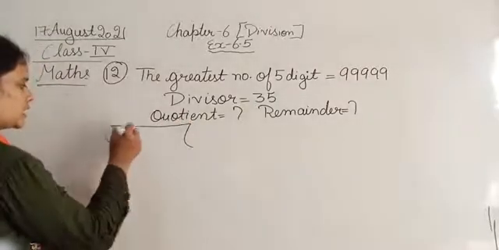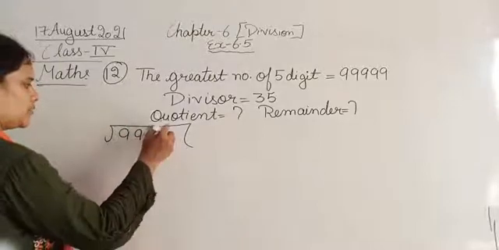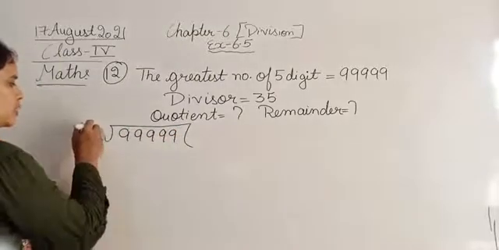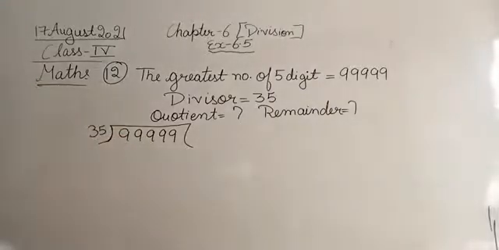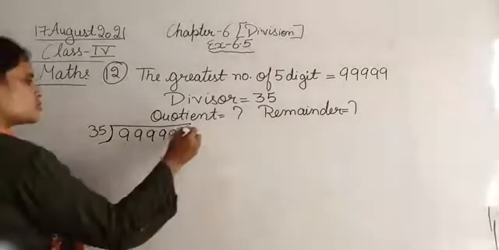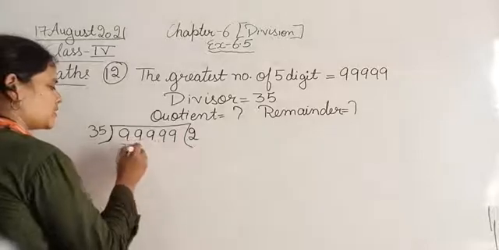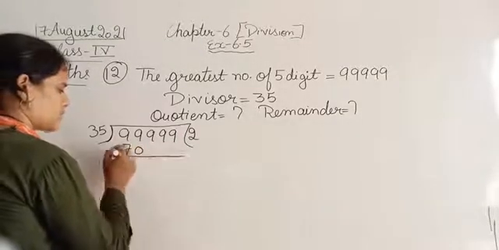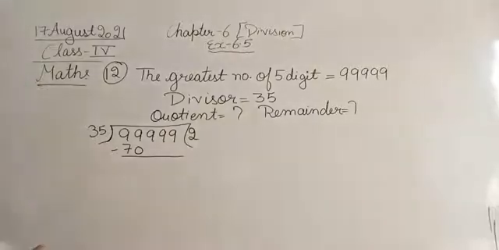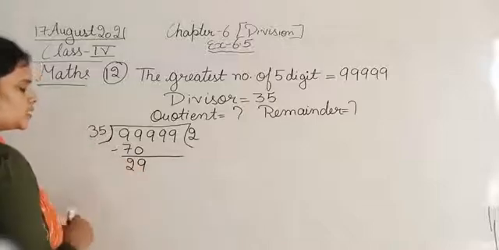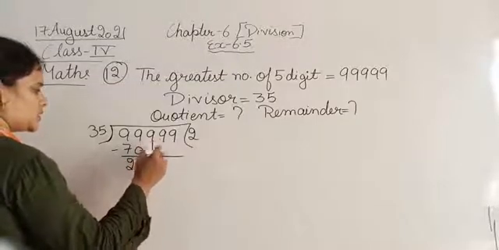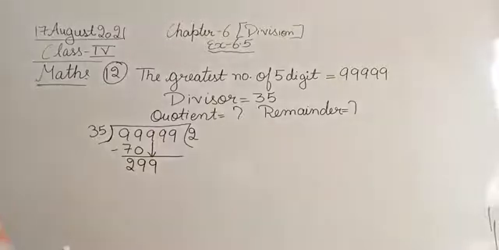So let's divide 99,999 with 35. 35 twos are 70. So 99 minus 70. This is 9. This is 2. 29. Now bring down the next number and the number became 299.